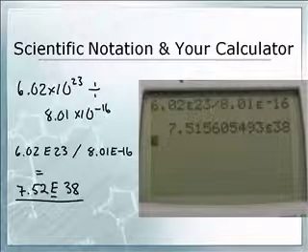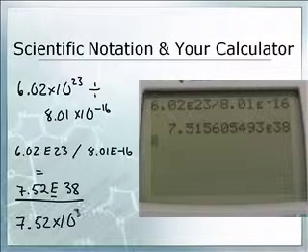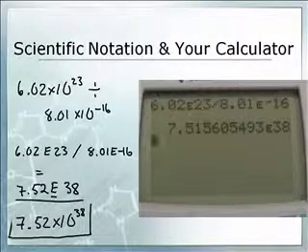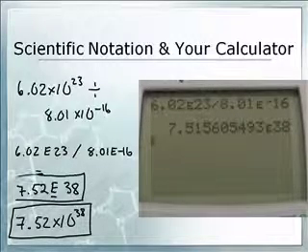Now, let me show you something. How would I write that in my paper? 7.52 times 10 to the 38. And actually, if you leave the E38, that's perfectly acceptable. So that's fine too.